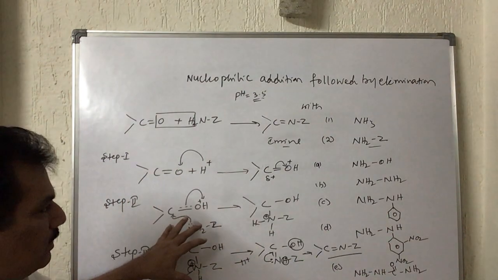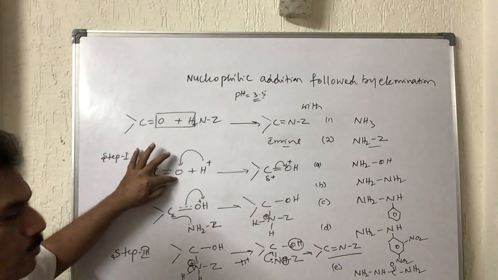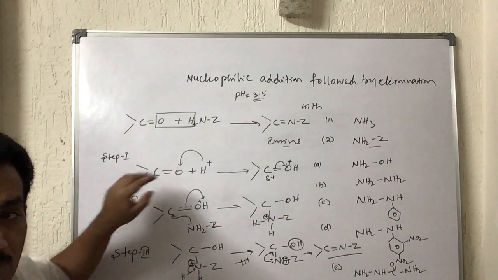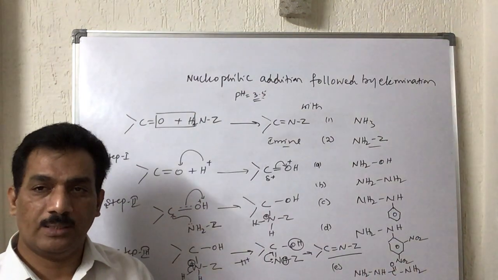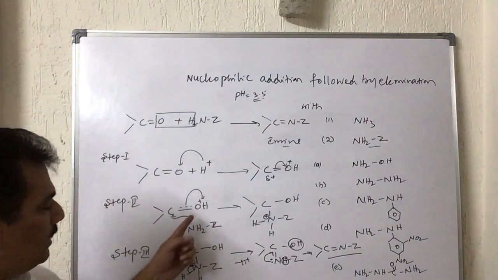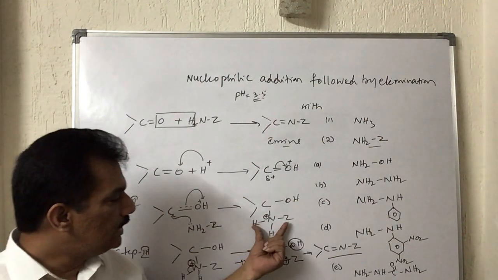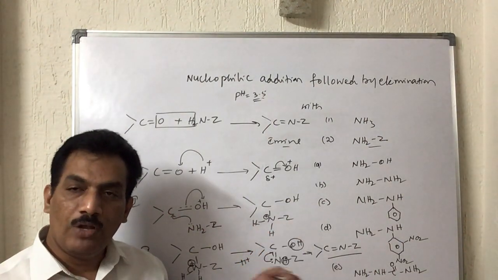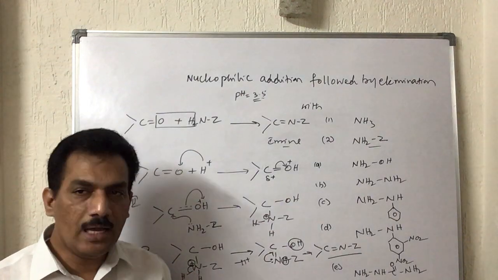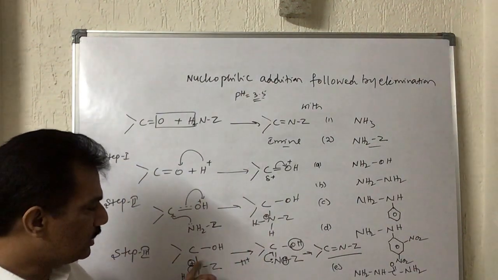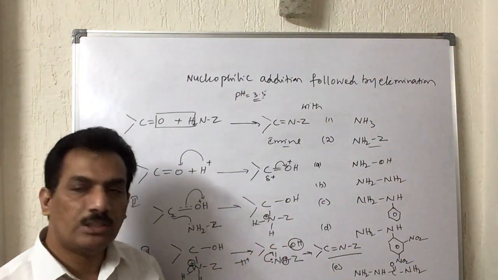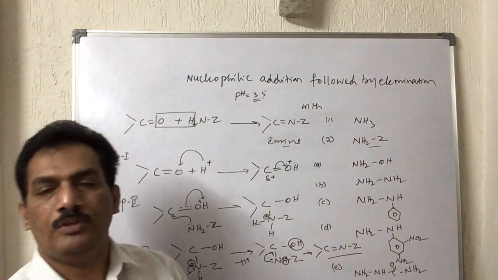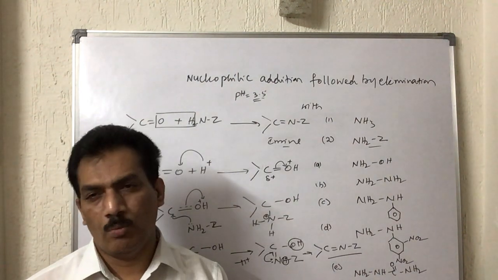So in this manner, first it is attacked by the proton from acid, facilitating the nucleophilic addition on the substrate. Clear? And then after attack, this intermediate product formed will undergo deprotonation and dehydration. This is deprotonation. After deprotonation, you can observe that it still has a lone pair of electrons, which can be contributed for forming the double bond.